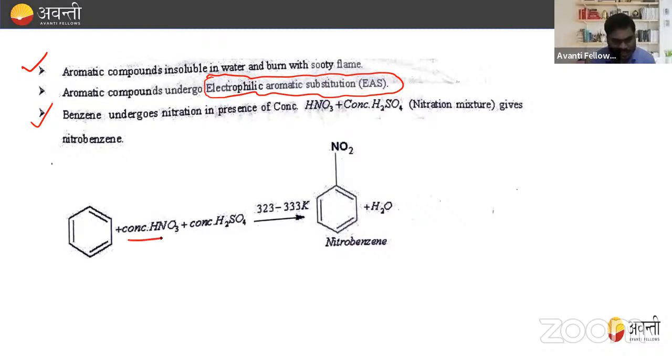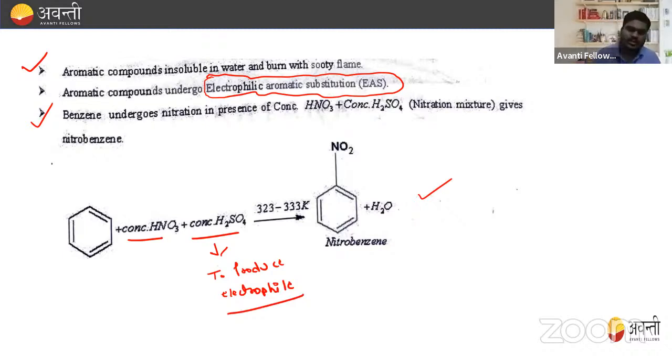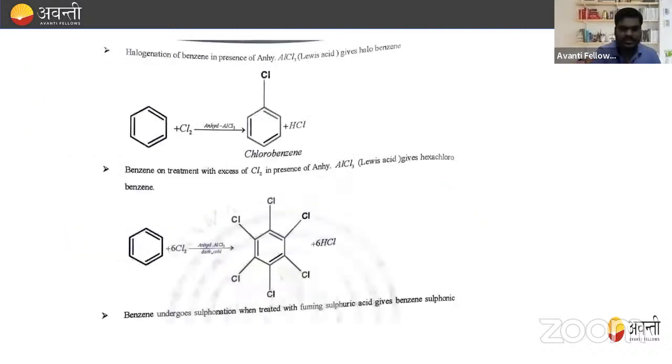This is benzene, reacting with concentrated HNO3 and concentrated H2SO4 at 323 to 333 Kelvin. Then the formation of nitrobenzene takes place. Sometimes it may be asked, what is the role of concentrated H2SO4 in nitration? It is to produce the electrophile. To produce the electrophile, we use H2SO4. So this is the role of H2SO4 in nitration.